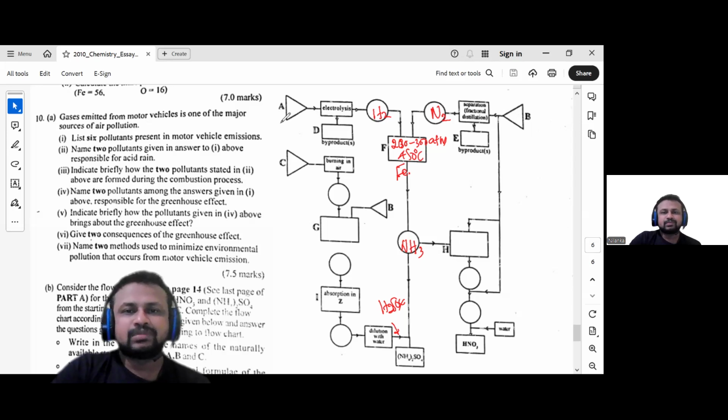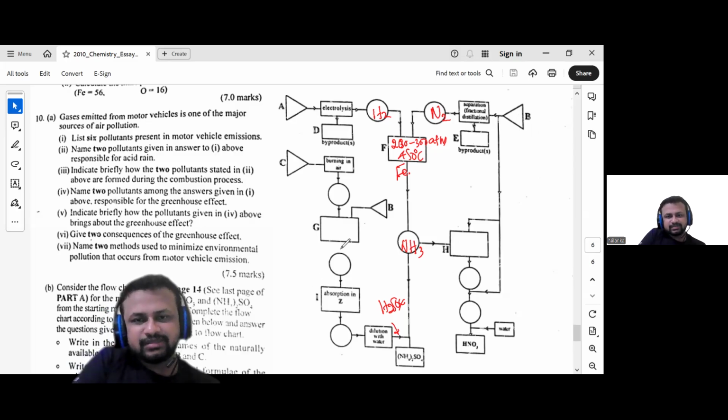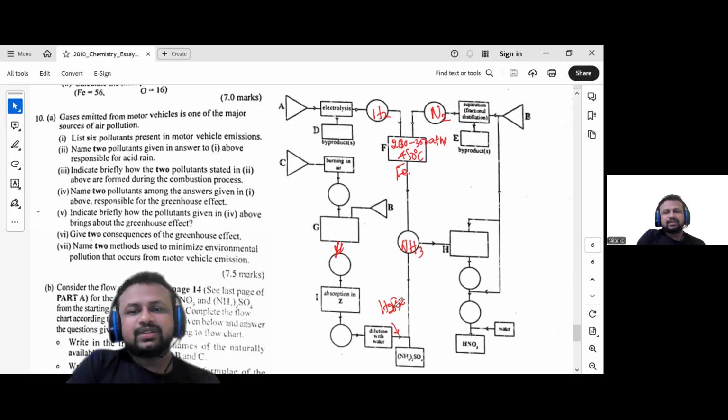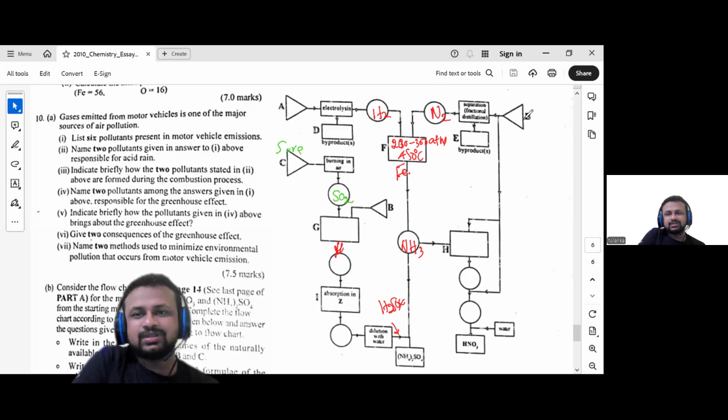Can you see, I think there is a missing arrow here. And this one belongs to sulfuric acid production, starting from sulfur. Burning of sulfur in air results in sulfur dioxide, SO2.